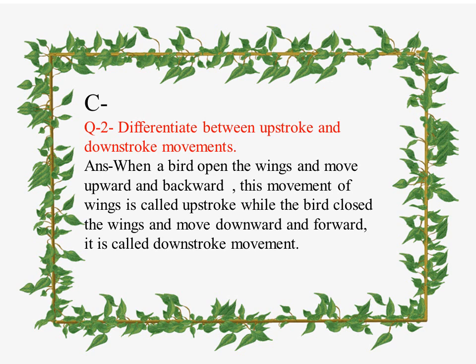Now, question number 2, differentiate between upstroke and downstroke movements. When a bird opens the wings and moves upward and backward, this movement of the wings is called upstroke. While when the bird closes the wings and moves downward and forward, it is called downstroke movement.